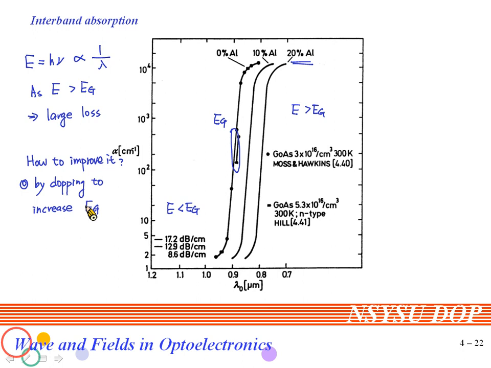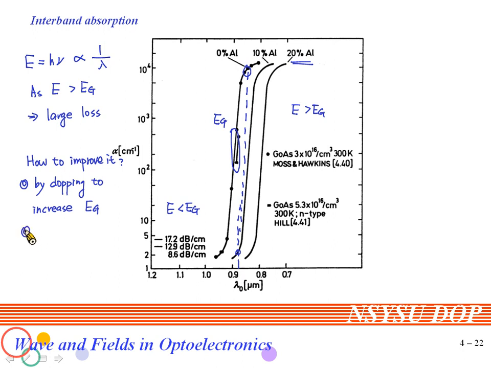For example, if the operation wavelength is around this point, then you can see without doping you will have very large absorption loss. But if you use 10% doping, the loss can be reduced to this one, because you have moved the wavelength corresponding to the Eg by doping.